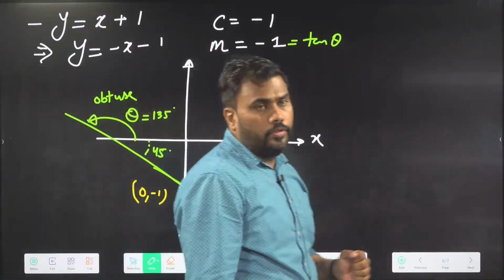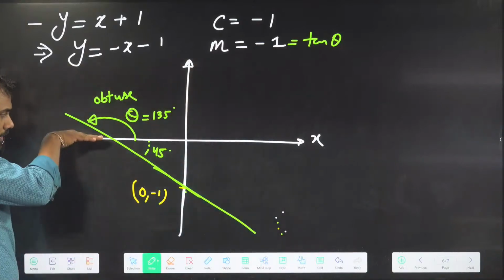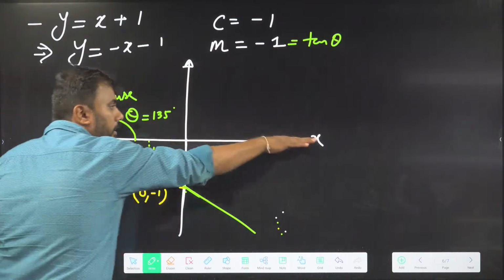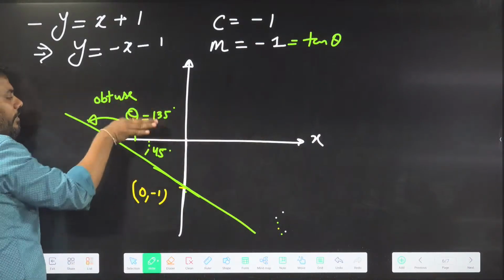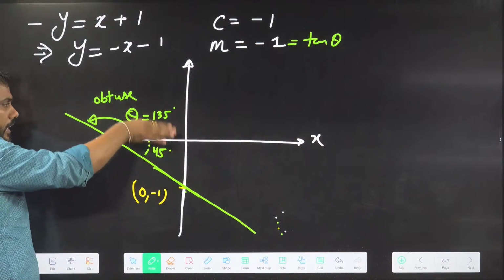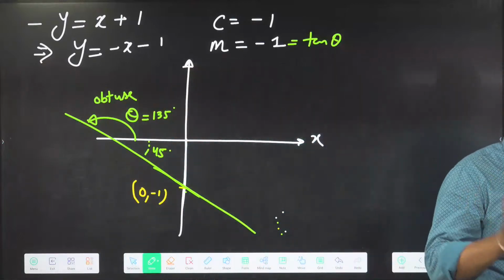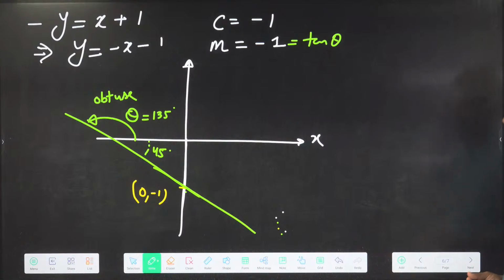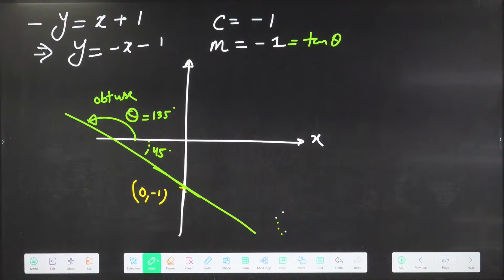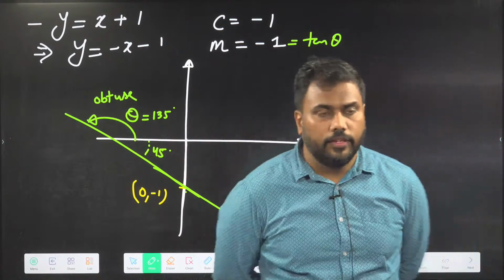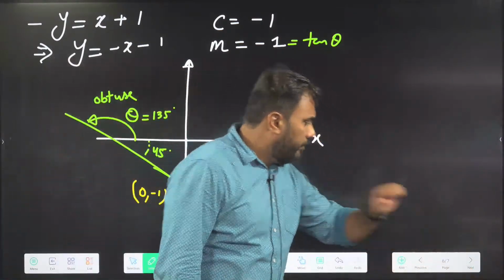Understood? So the angle of the line with the positive direction of the x-axis, this is the positive direction of the x-axis. If I go in this direction, I am going in the positive direction. So with this direction, the angle of the line is 135. We will always measure the angle in the anti-clockwise sense. The same rule of trigonometry is followed here. Is this understood? Okay, Chintu is saying yes. Everyone? Yes. Okay, very good. So let's proceed to the next question then.